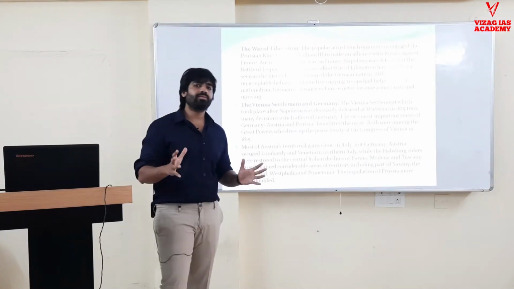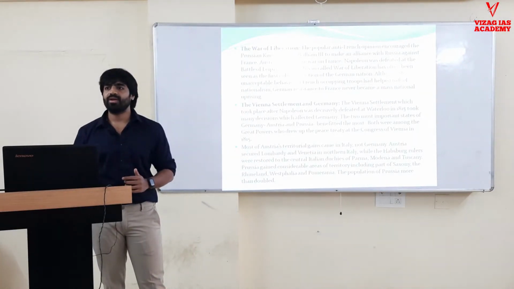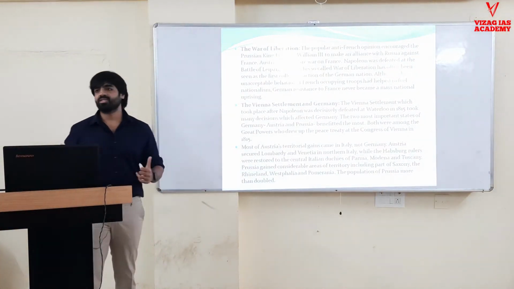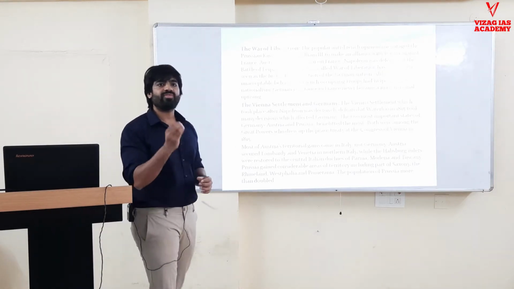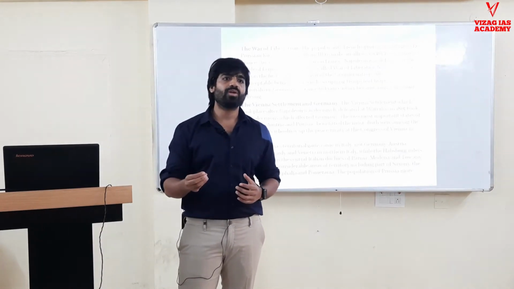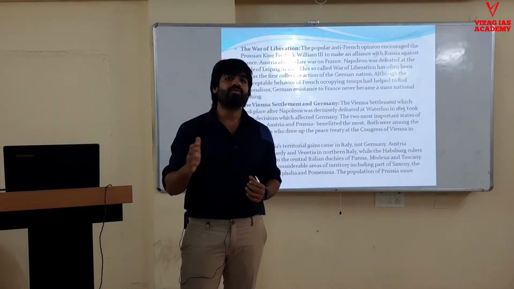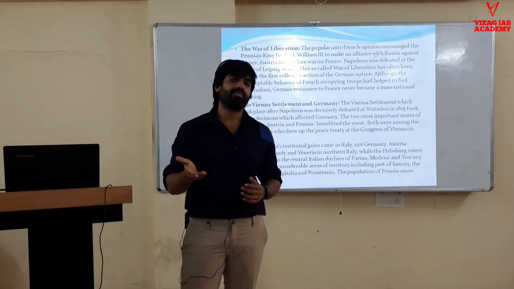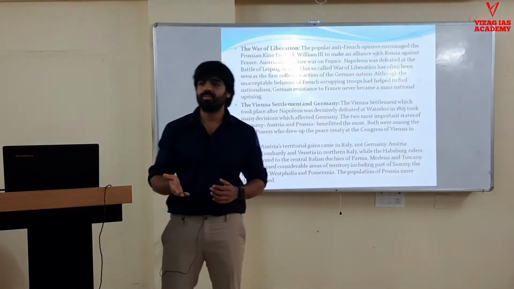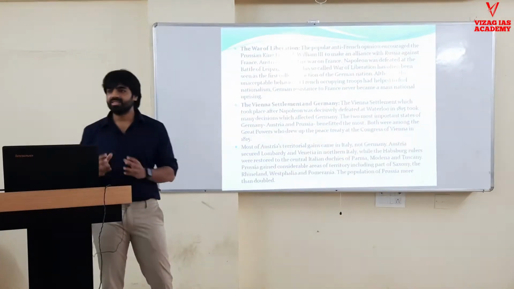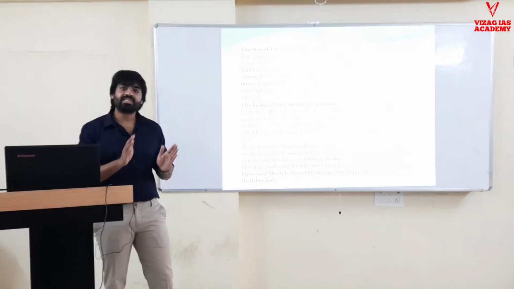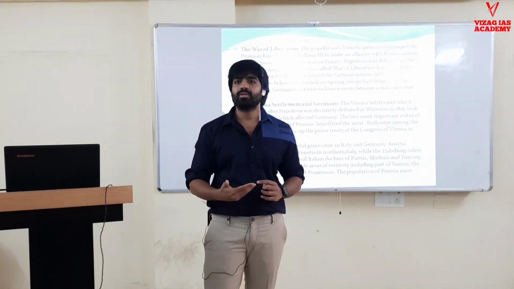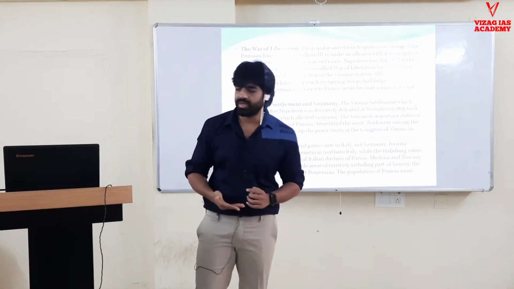Now you have one stronger state, which is Prussia, and the remaining smaller states. So all this formed into a federation. It was decided that they are going to form a federation. This federation is going to look after the security and military of the states, and it will be headed by Austria. Understood? All these states which got independence have established a federation. And what is the role of this federation? To look into the security of the states as a whole. And who is heading this? Austria. Very good.